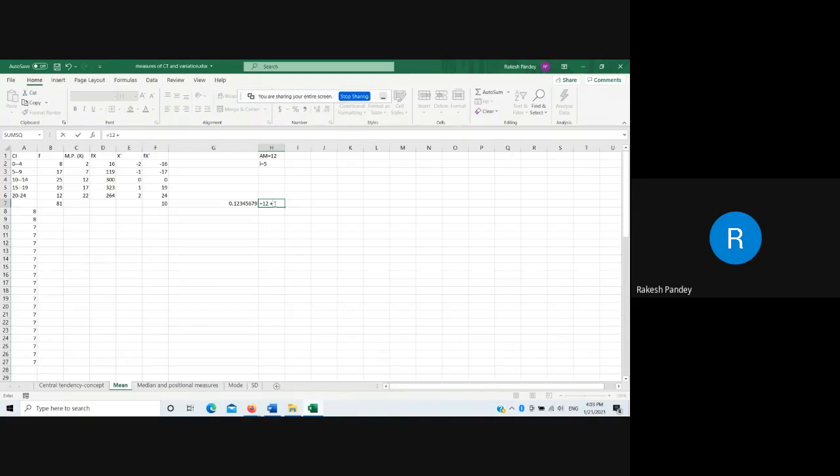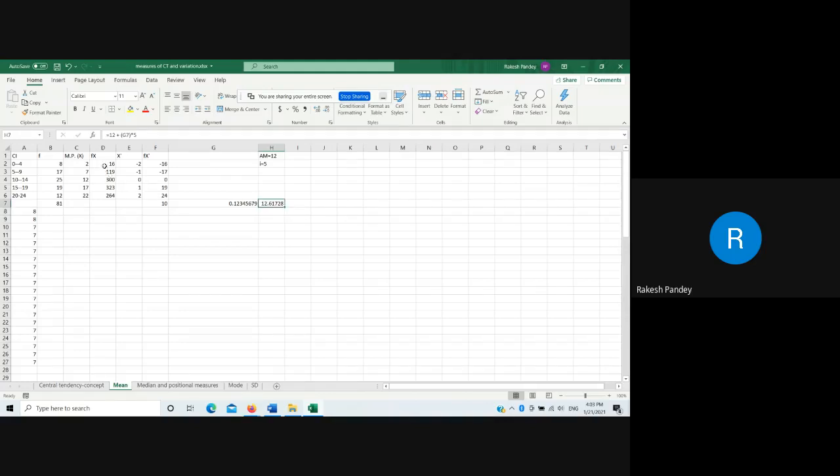Plus 12 to this value, and then since we divided to reduce the data by 5, we multiply it by 5. This is 12.617.